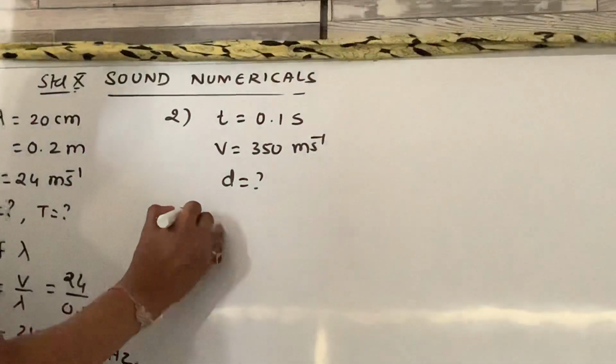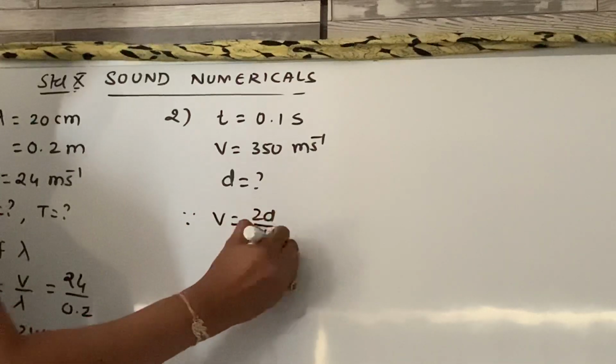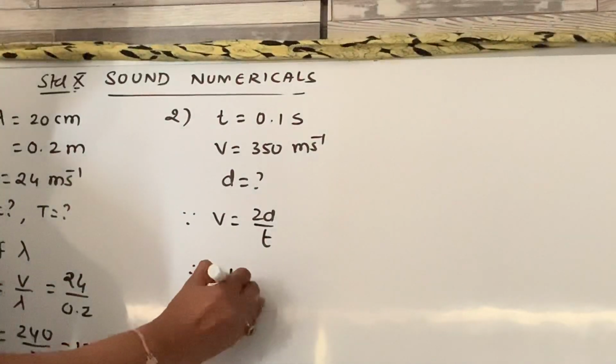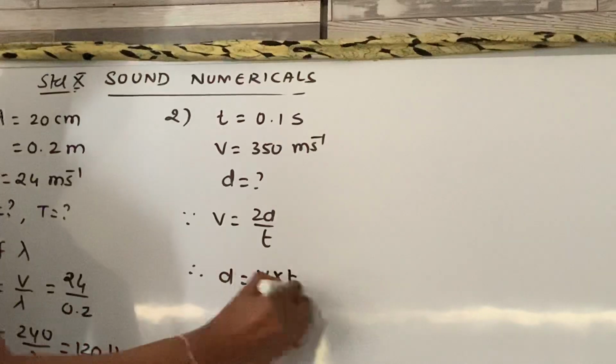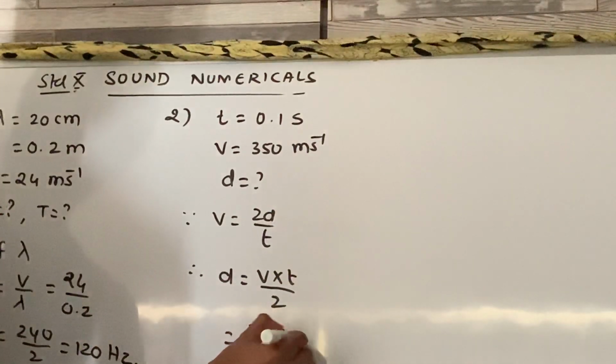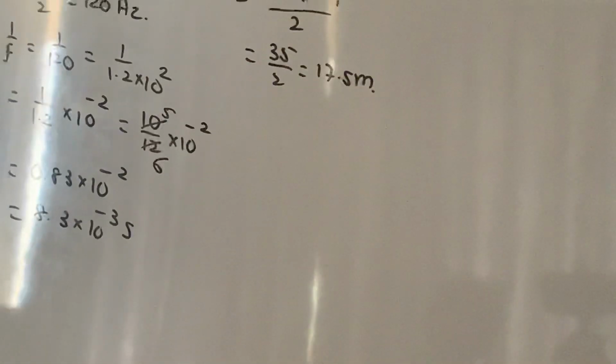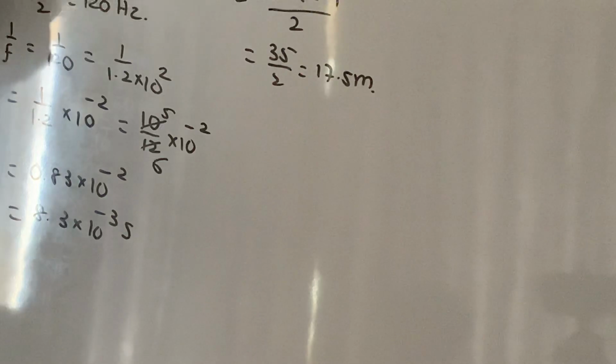So we have the formula for echo: v is equal to 2d upon t. So I can write d is equal to v into t upon 2. What is the value of v? It is 350. t is 0.1. Time is 2. This is 35 upon 2, which is 17.5 meter. This is the second numerical. We'll go with the third one.